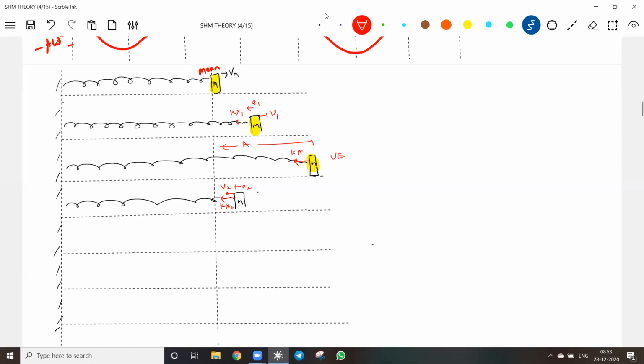By the time the block comes to the mean position, the spring force will be zero. The block will have maximum speed and the acceleration will in fact be zero.